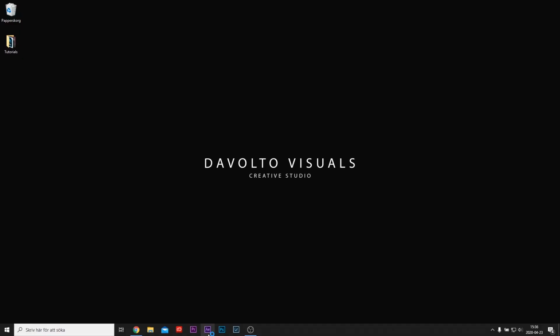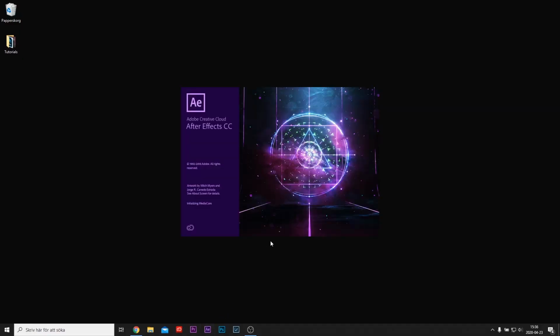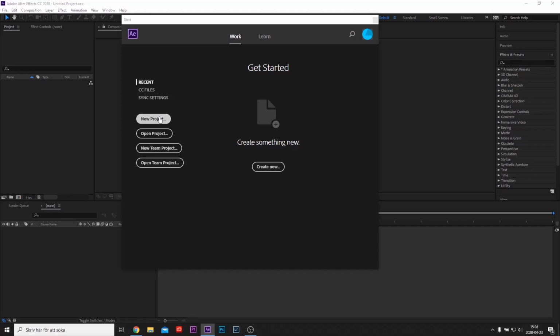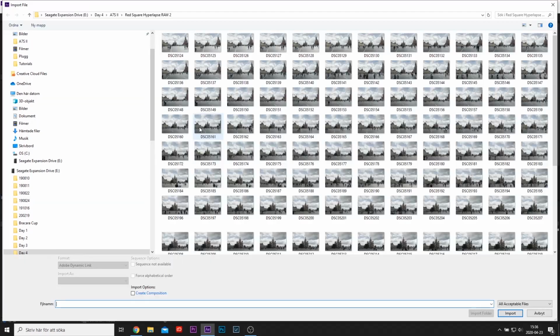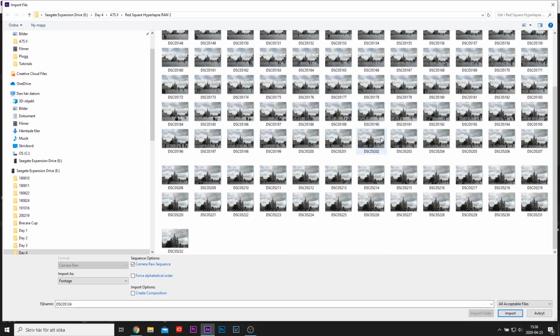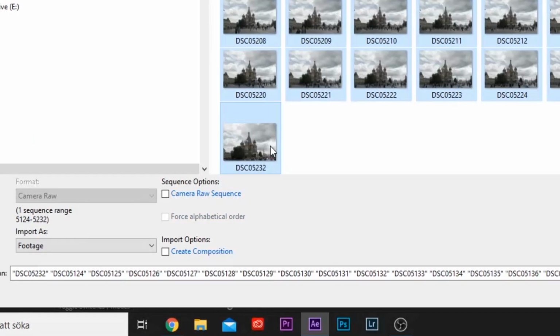I prefer to use After Effects when editing the hyperlapse, but there are several ways to do it. Open up the program and create a new project. Press Ctrl or Command I to import. Locate your files and select the first photo, scroll down and hit Shift plus the last photo. Tick the Camera Raw Sequence button and hit Import.